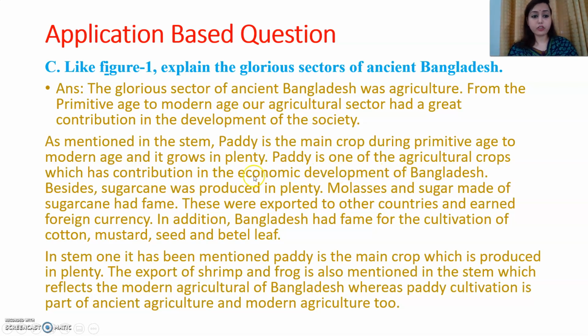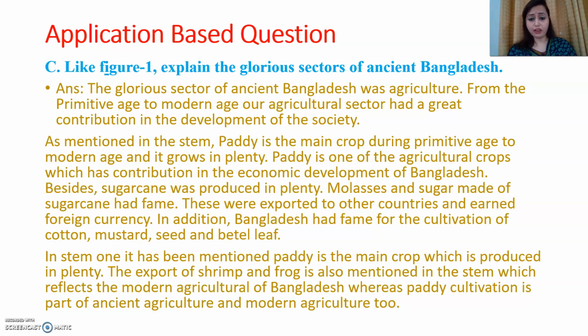Paddy is one of the agricultural crops which has contribution in the economic development of Bangladesh. Besides, sugarcane was produced in plenty. So we get that paddy is one of the very important agricultural crops. In the same way, sugarcane was also produced in plenty.